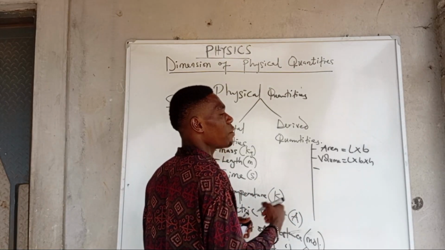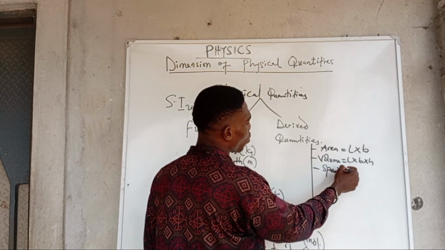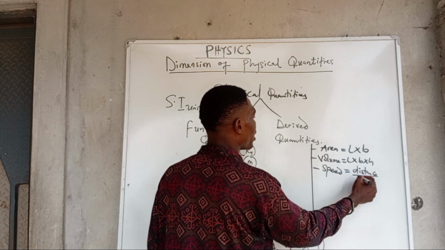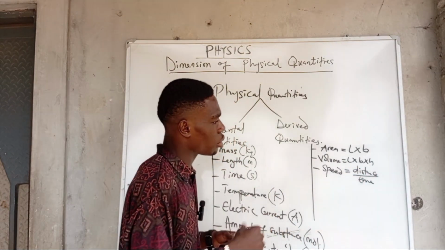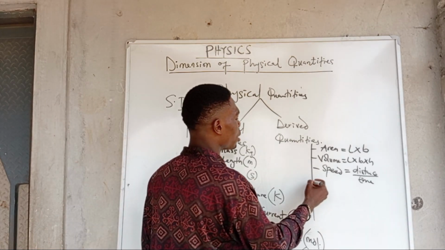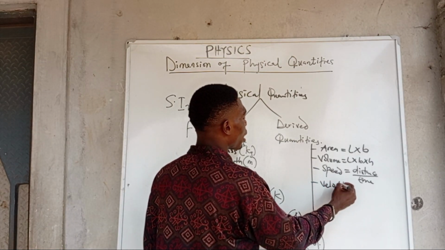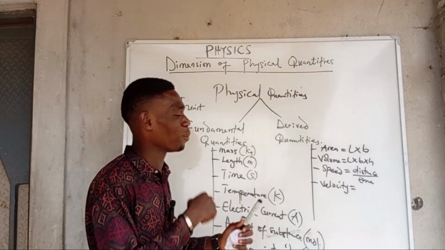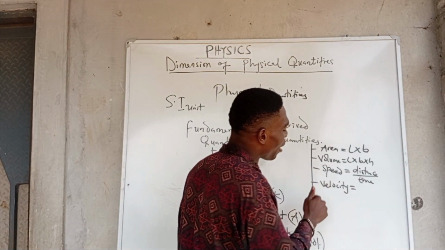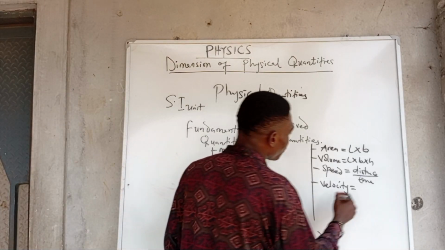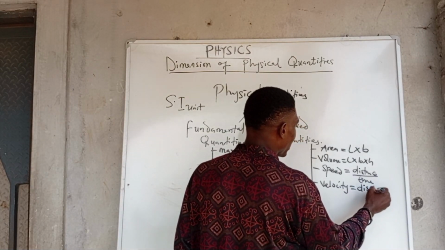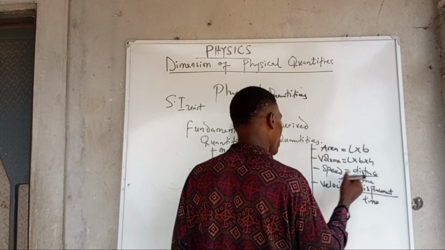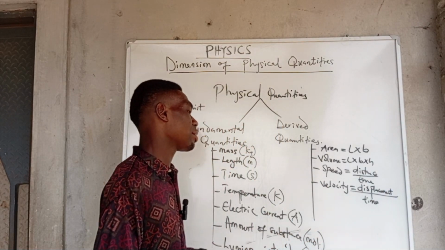And we also have speed. Speed is equal to distance all over time. The rate of change of distance per time is speed. Velocity has the same dimension as speed. We'll soon come to that anyway. Velocity is just different from speed in the sense that it is a vector quantity, because we are making use of displacement, which is a vector, and distance is a scalar quantity.